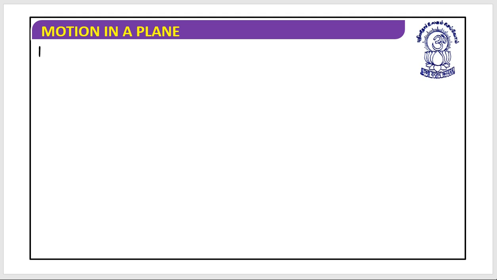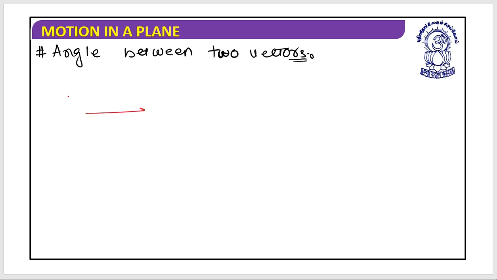So let's then move to the next. That next is the angle between two vectors. Suppose this is vector A and this is vector B.